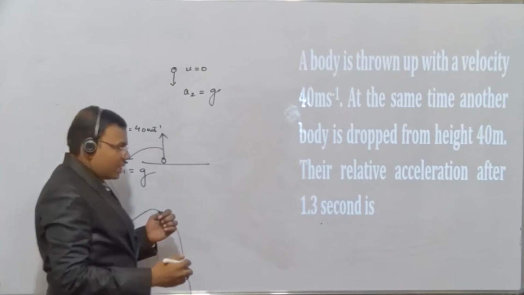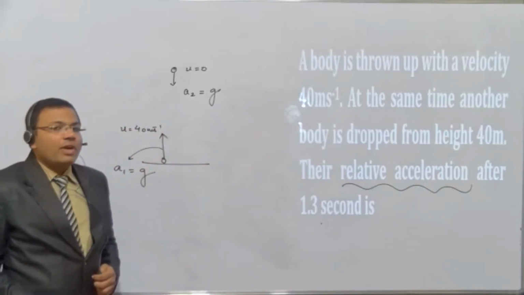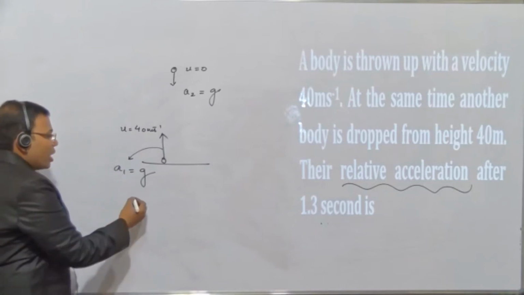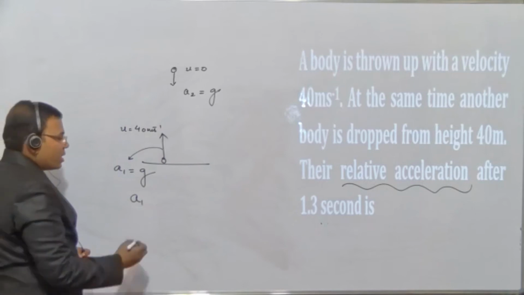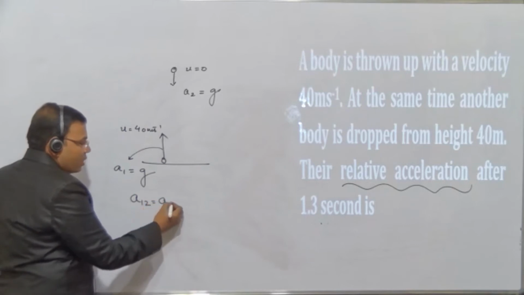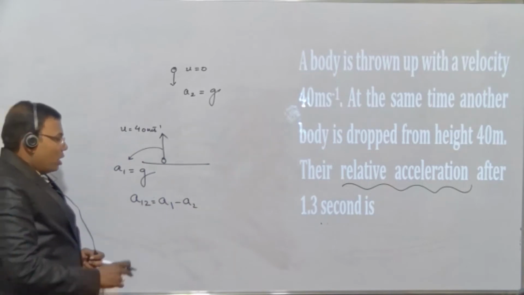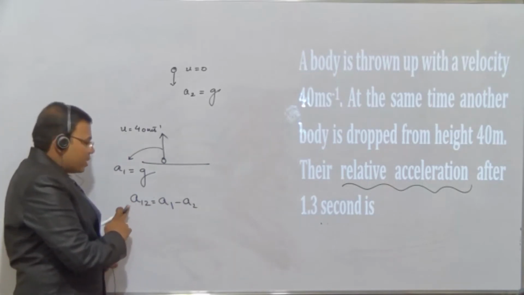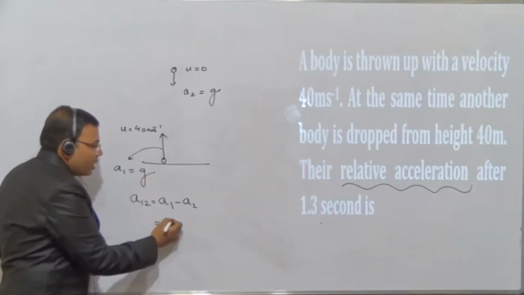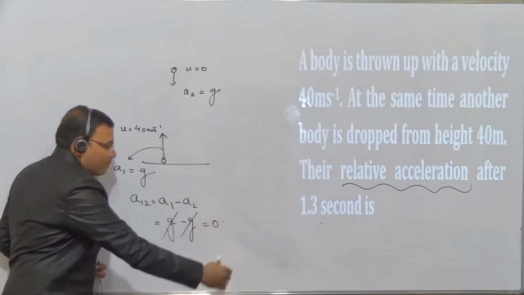तो यहाँ पे the question is very very important. यहाँ पे हमें बताता हूँ आपको important word है relative acceleration. Relative acceleration means acceleration of the first body with respect to the second body. तो यहाँ पे देखिए बेटा, acceleration of the first body with respect to the second body इस तरह से लिखेंगे आप, that is equal to a1 minus a2. So this is a12, that is acceleration of the first body with respect to the second body, is equal to a1 minus a2. What is a1 here? It is g. What is a2? That is also g. ये दोनों cancel करेंगे बेटा, आंसर 0 है.